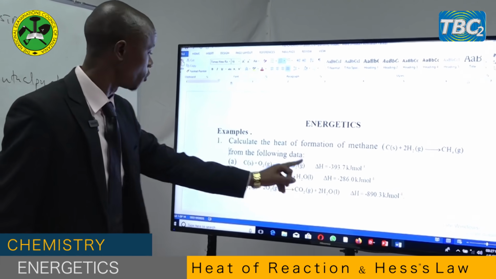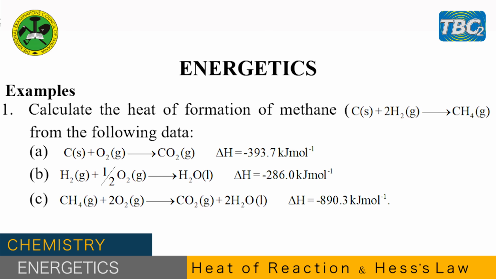The enthalpy change for this reaction is negative 393.7 kilojoules per mole. The second one is hydrogen gas burnt in oxygen to give water liquid. The enthalpy change for this reaction is negative 286.0 kilojoules per mole. The third one is methane burnt in oxygen to give carbon dioxide gas and water, and the enthalpy change is negative 890.3 kilojoules per mole. This is the question.